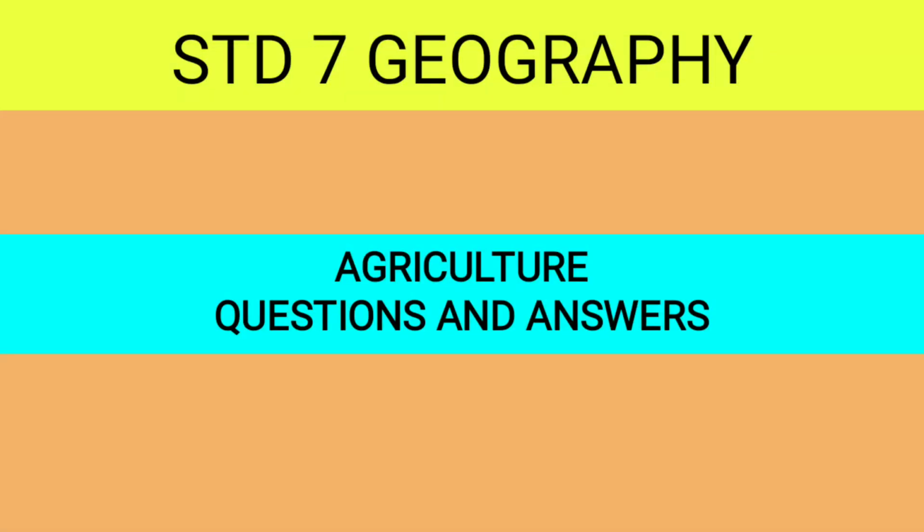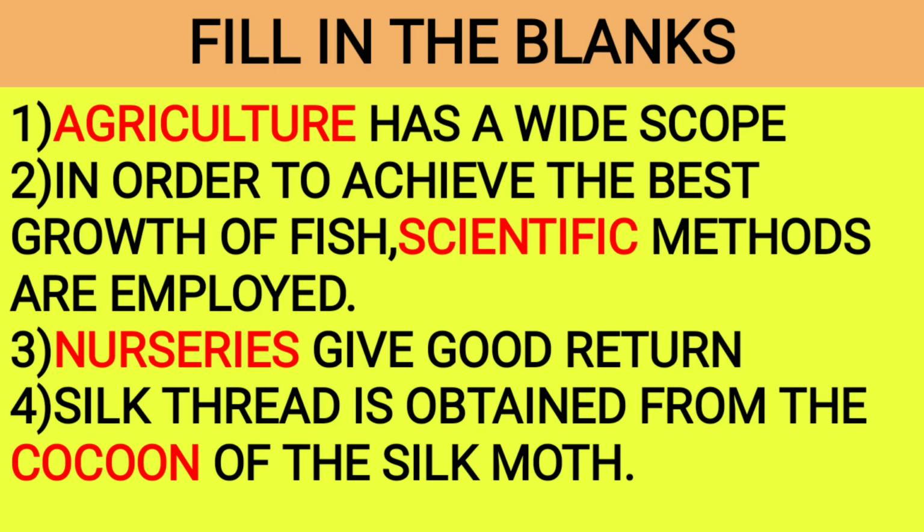Standard 7th Geography, Lesson Agriculture, Questions and Answers. Fill in the blanks. Number 1. Agriculture has a wide scope. Number 2. In order to achieve the best growth of fish, scientific methods are employed. Number 3. Nurseries give good return. Number 4. Silk thread is obtained from the cocoon of the silk moth.